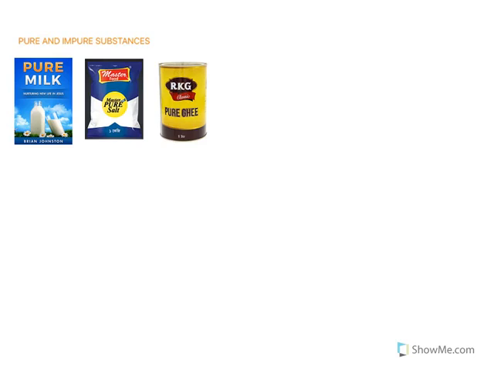Here are three pictures. We have pure milk, pure salt, and pure ghee. How do we judge whether milk, ghee, butter, salt, juice or other materials that we buy from the market are pure? For a common man, something that is not adulterated is pure. So pure means unadulterated. I repeat, pure means no adulteration, no impurities in it.